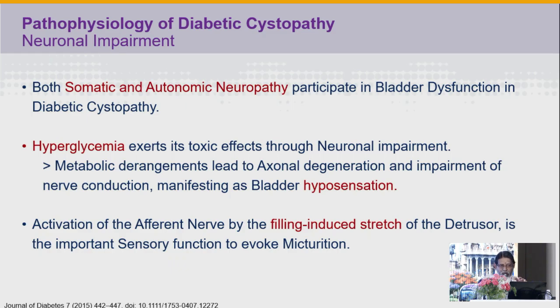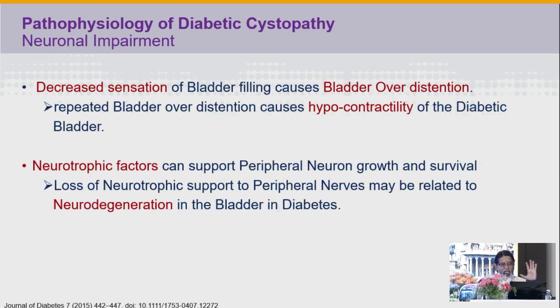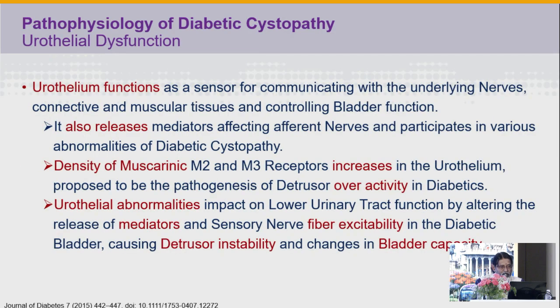Next is neuronal impairment, somatic and autonomic neuropathy. Hyperglycemia exerts toxic effects, and metabolic derangements lead to axonal degeneration and impairment of nerve conduction. Very importantly, activation of afferent nerves by filling and stretch is also impaired. Decreased sensation causes bladder overdistension, and repeated overdistension causes hypocontractility. And we have the loss of neurotrophic support to peripheral nerves.